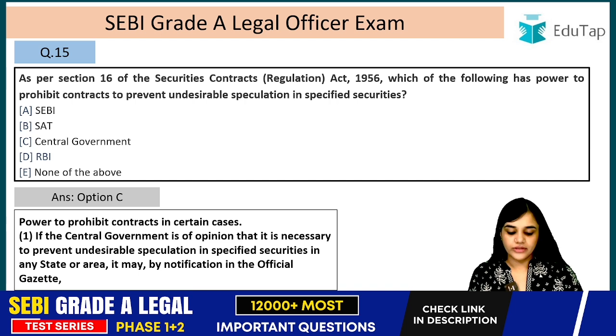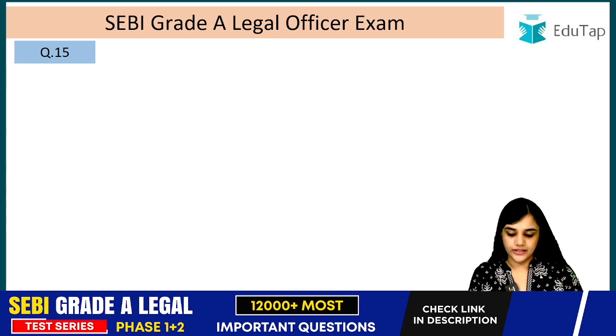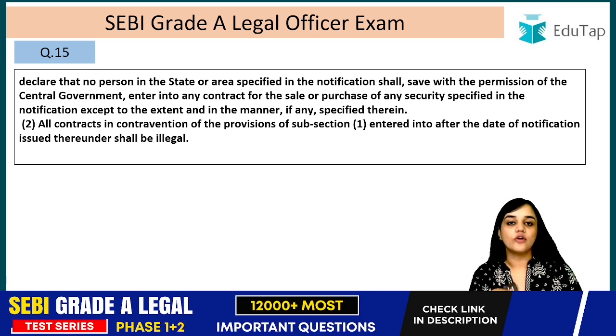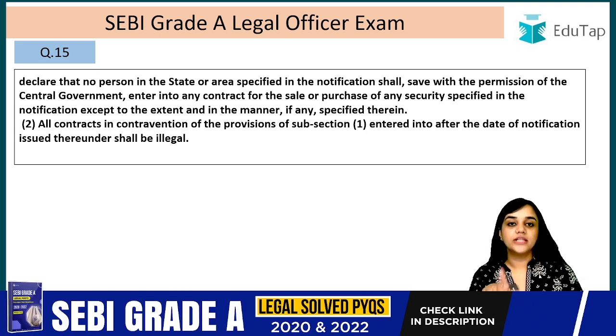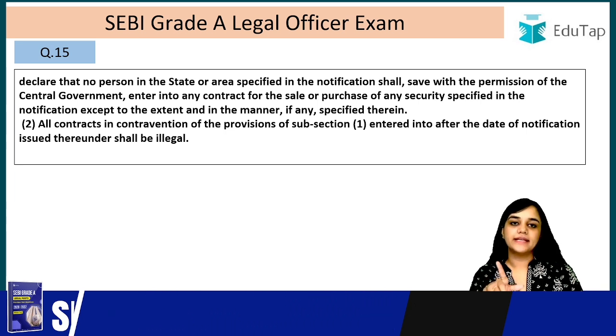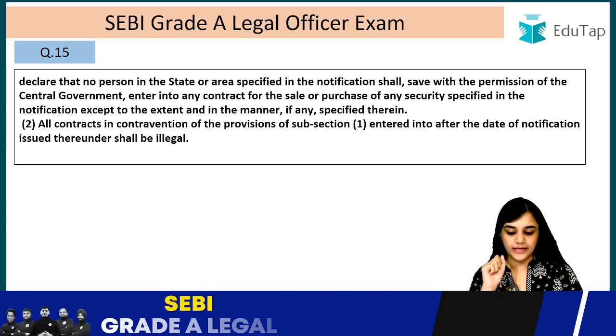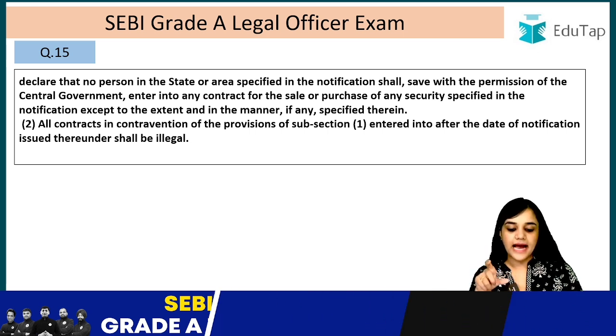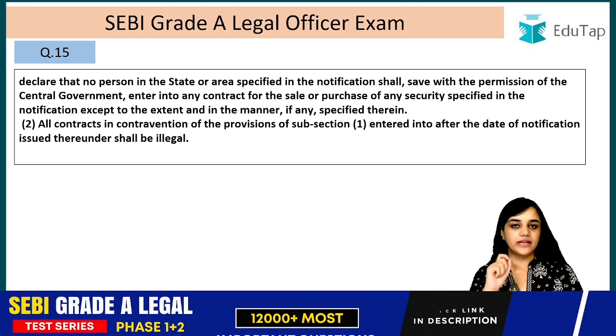it may, by notification in the official gazette, in any state or in any area, declare that no person in the state or area specified in the notification shall, save with the permission of the central government, enter into any contract for the sale or purchase of any security specified in the notification, except to the extent and in the manner, if any, specified therein. It can take the permission from the central government.